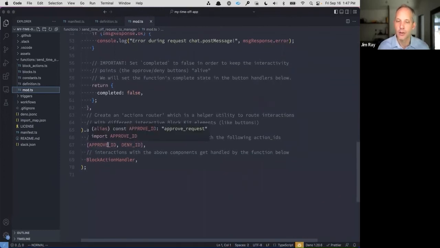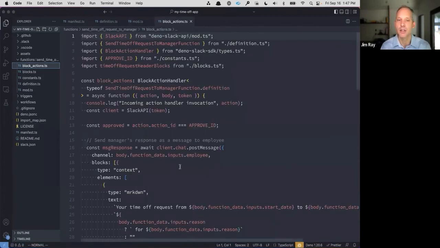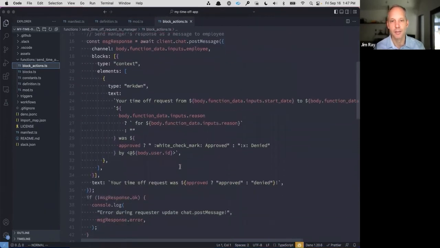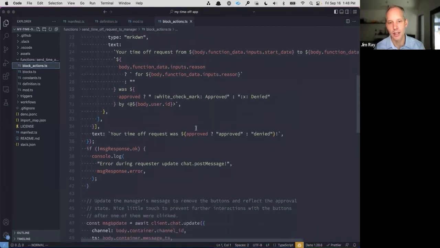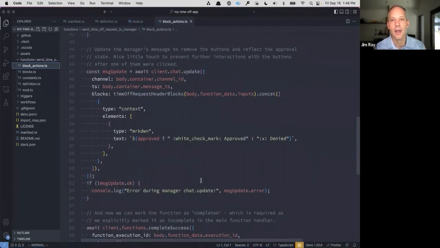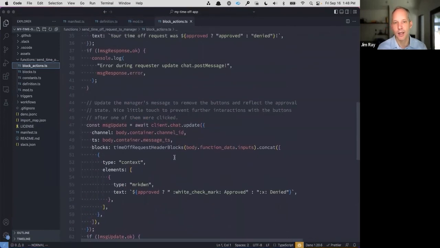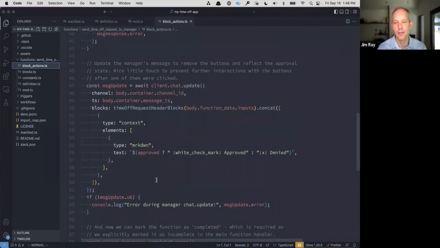In our case, you remember that we had an approve button and a deny button. The handler here is going to manage what happens when we click one of those buttons. So then we can come over here to the block actions TypeScript file, and this will handle what happens when the manager clicks either the approve or deny button. So, your request was approved or your request was denied. And then we're updating the message itself so that the manager doesn't double click.